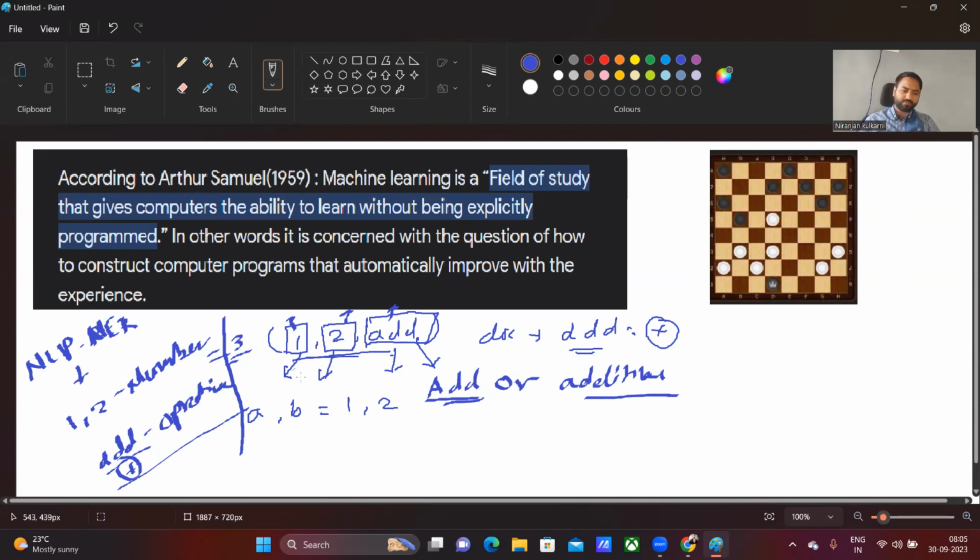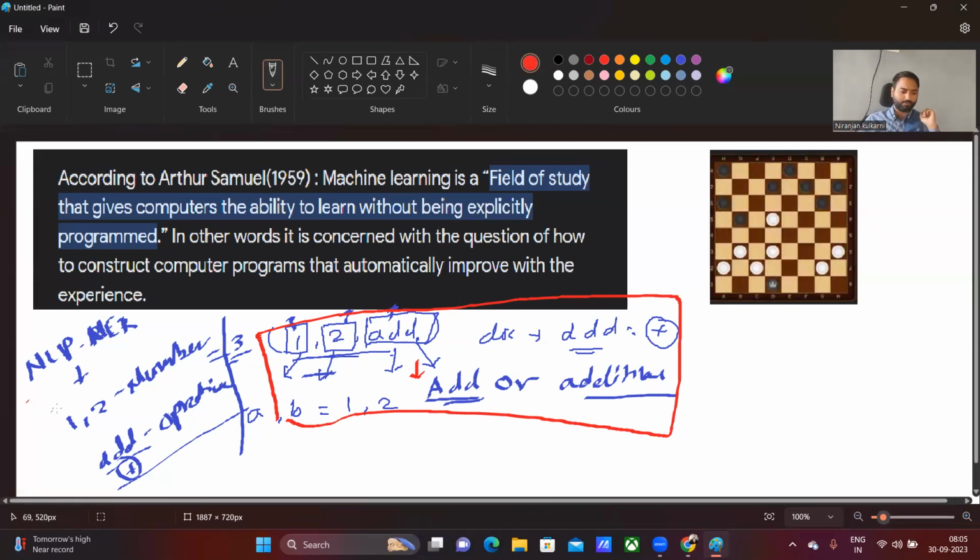In the earlier case, I am just hard coding everything. I am providing proper in-depth instructions to the program on how it has to work. In this case, we have to pass a bunch of information to the computer, and the computer will learn what the numbers are, which operations we have to perform on which set of words, and what different combinations that kind of word can have. This is the actual definition of machine learning.